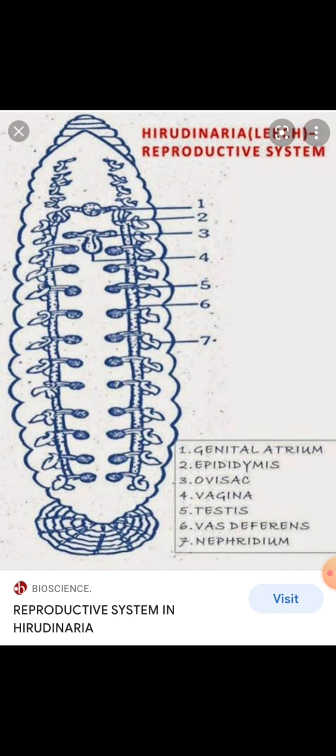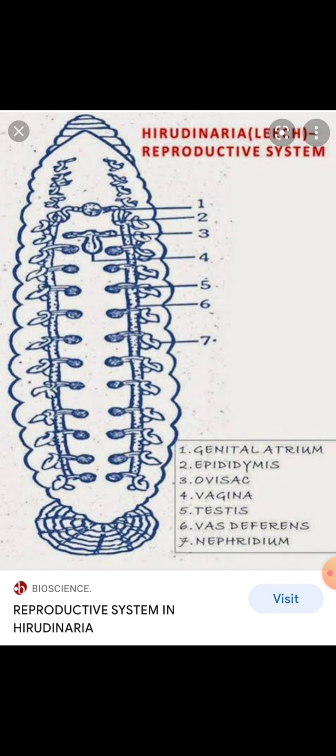Male reproductive system. Since it is hermaphrodite, the male and female reproductive systems are quite different. First of all, we will learn about the male reproductive system.